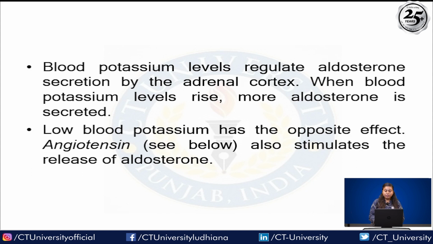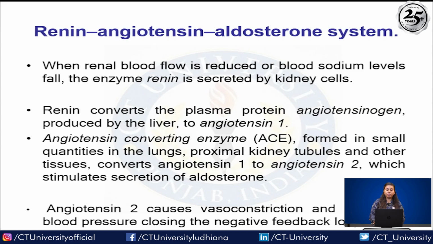Angiotensin II also stimulates the release of aldosterone. So let's talk about the renin-angiotensin-aldosterone system, the RAS system, right? When renal blood flow is reduced or blood sodium levels fall, the enzyme renin is secreted by the kidney. That means when the sodium level is down, the kidney secretes renin.